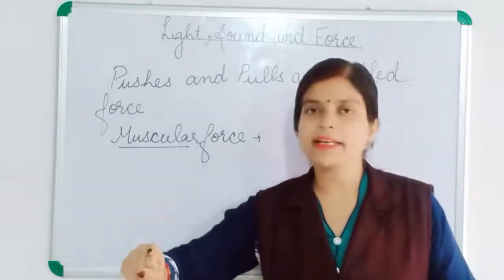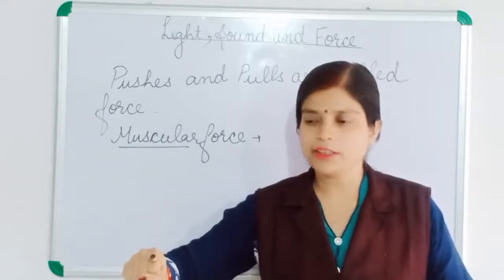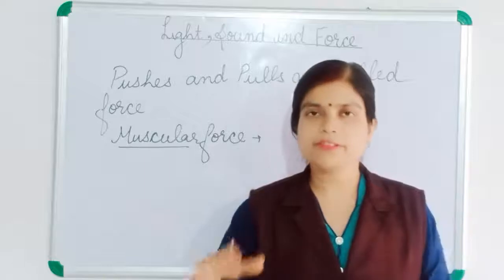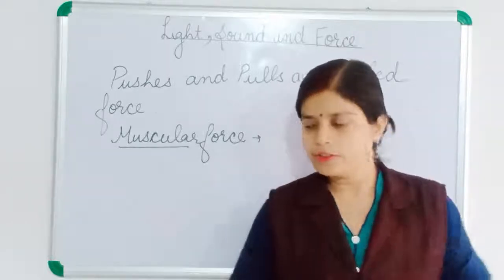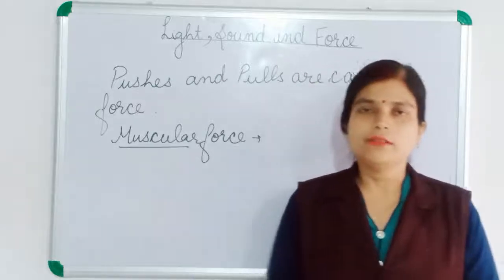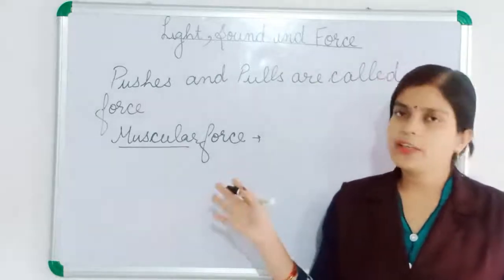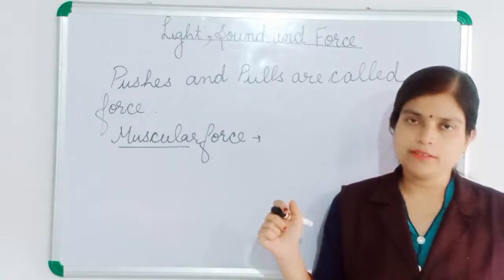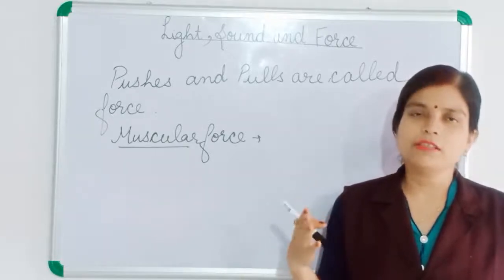For pressing the brake, pedaling the cycle and changing direction, she is using muscular force only.